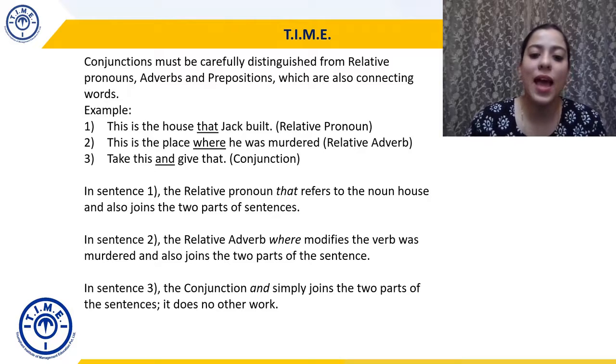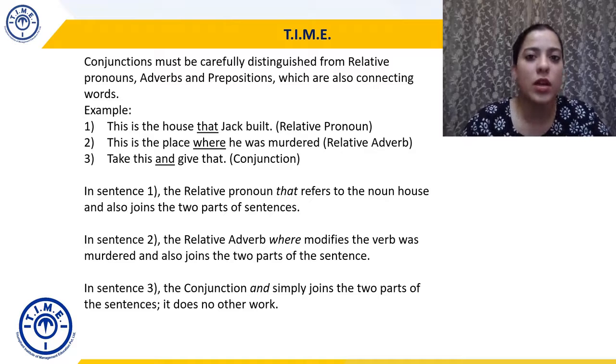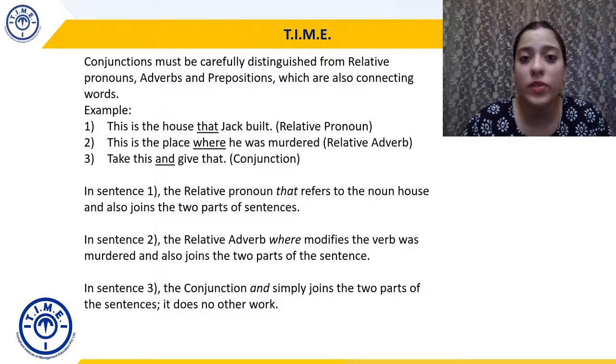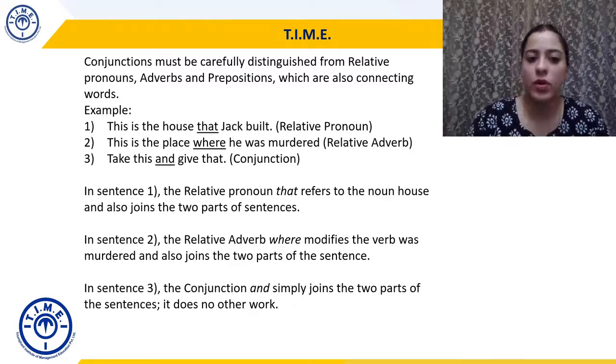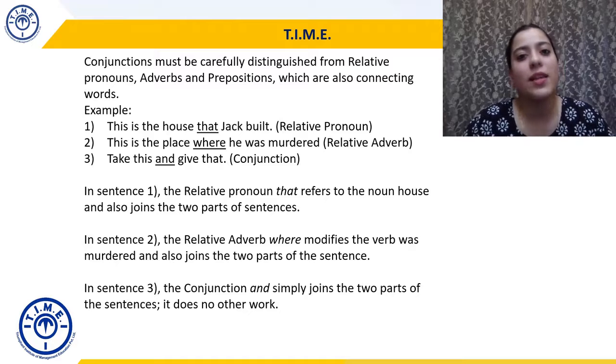And in the third sentence, and simply joins two parts. It does no other work. So, if you remember our definition that we just discussed a few minutes ago, a conjunction is a word that merely joins, as in it does no other function, it serves no other purpose. So in sentence 1, that is joining, but it's also referring to a noun. In sentence 2, where is also joining, but it's also modifying a verb. Whereas in sentence 3, and is just joining two parts of the sentence. That's why and is a conjunction, that is a relative pronoun, and where is an adverb.